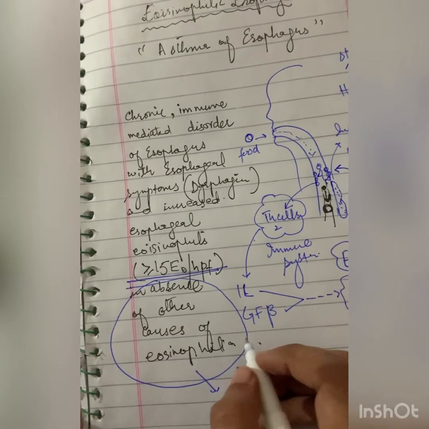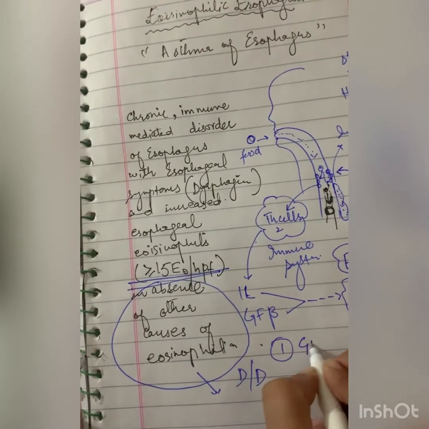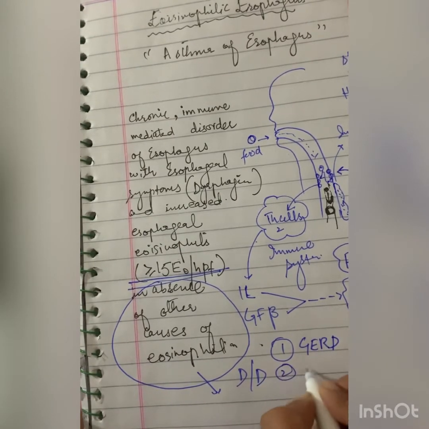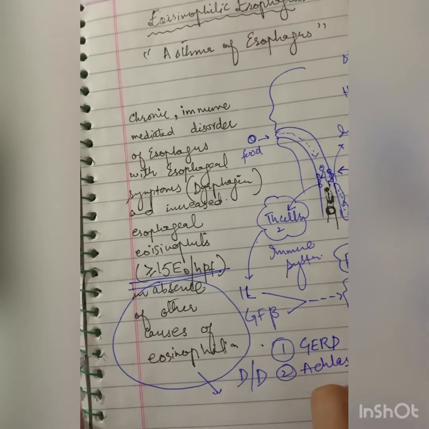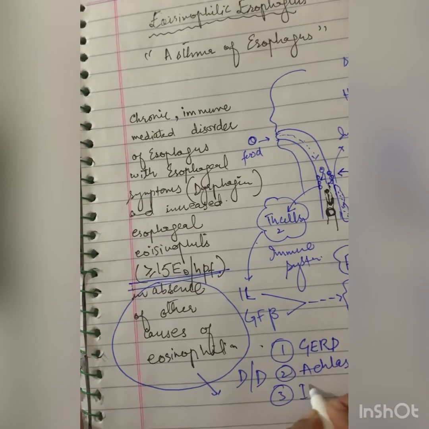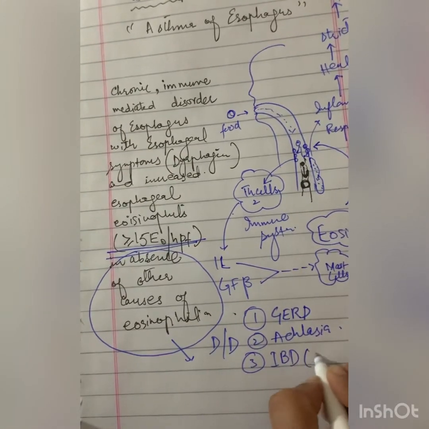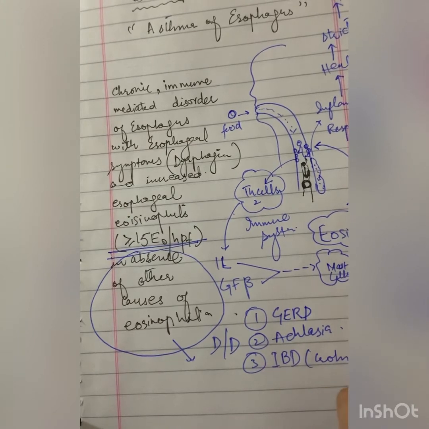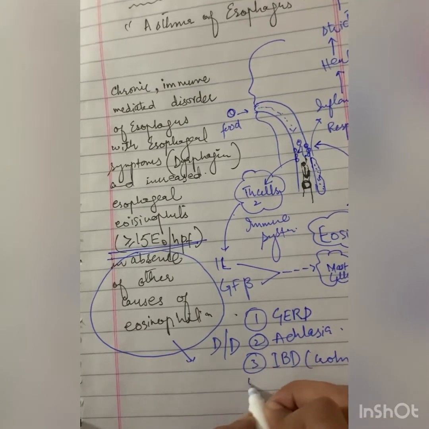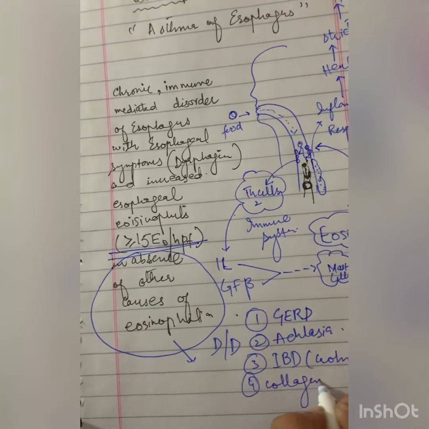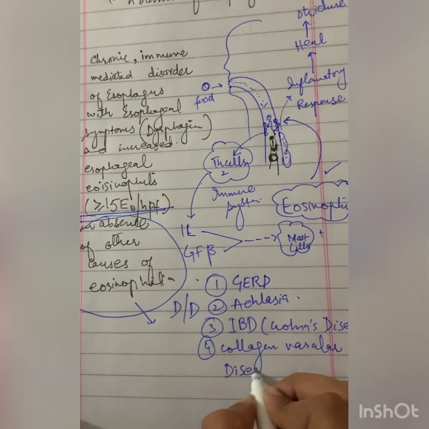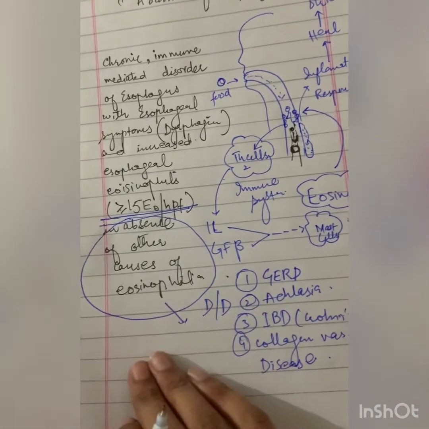The main ones are, first of all, GERD, then achalasia, then IBD, Crohn's disease, and some collagen vascular diseases, which also cause eosinophilic esophagitis.